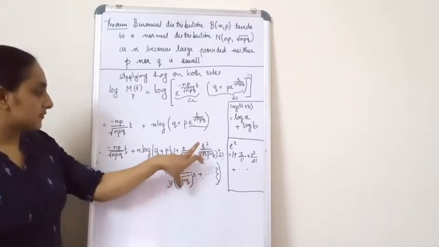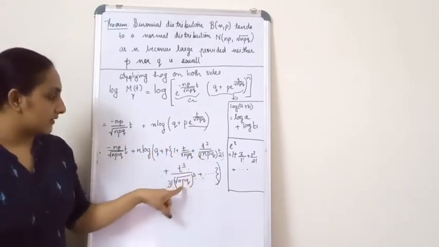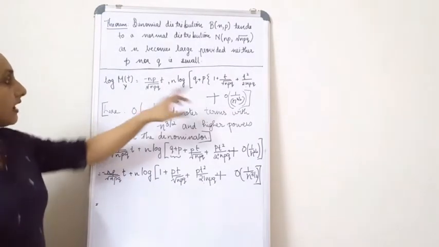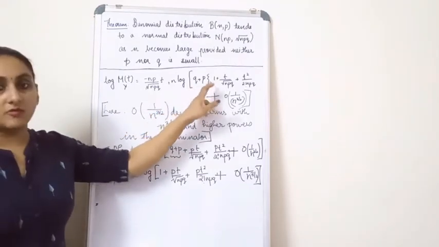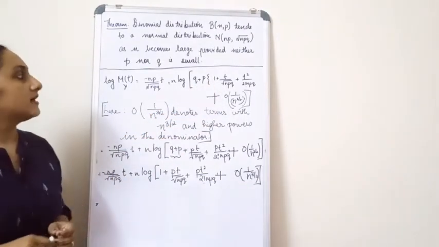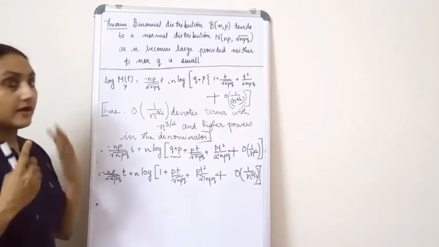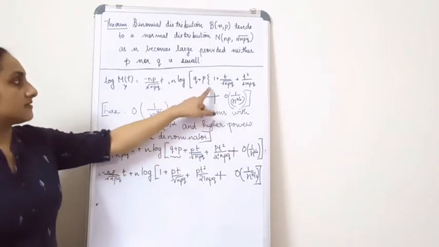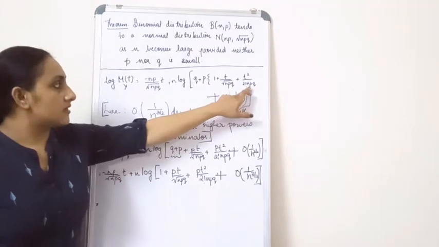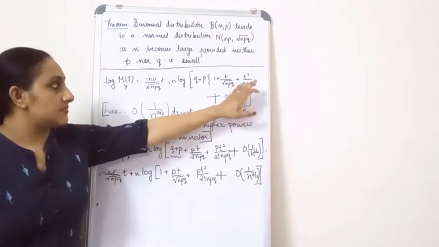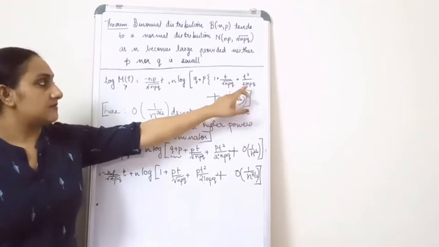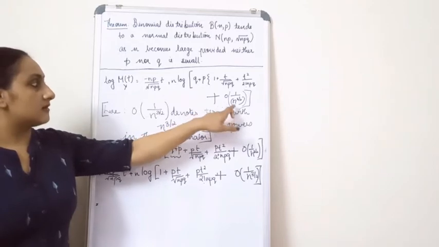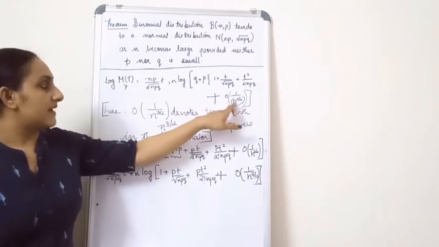This is the expansion that we get. Now we are going to do some calculations inside this bracket. As I said, I expanded a term over here, e raised to t by root npq, by using our result. And when I expanded it, this is what I get. Up to here, if you check the denominator, it is npq, because root npq the whole square became npq, plus something of the order 1 by n raised to 3 by 2.